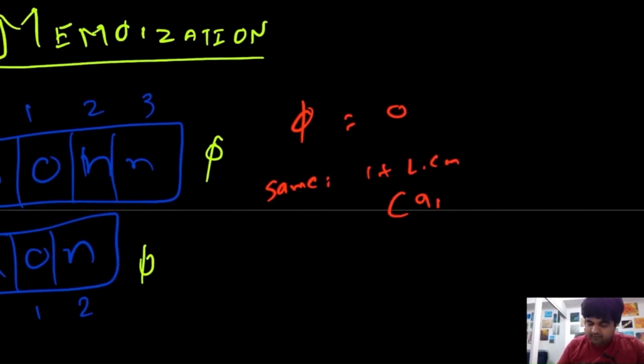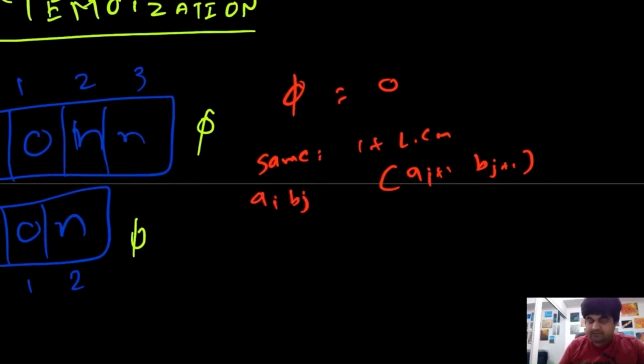So a of i plus 1 and b of j plus 1. But suppose this is a of i and b of j, so what do this a i plus 1 and j plus 1 represent? If we take it in a matrix,